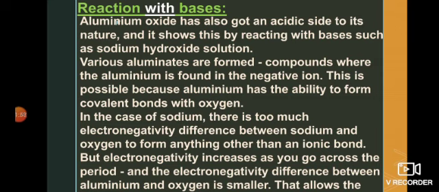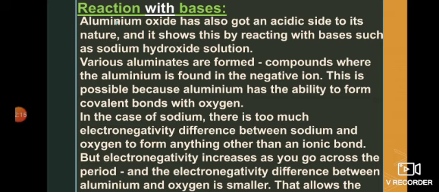In the case of sodium, there is a large electronegativity difference between sodium and oxygen, so they form an ionic bond. When we go from left to right in the third period, the electronegativity value increases, but the electronegativity difference decreases. Electronegativity difference means the difference between the electronegativity of two elements.